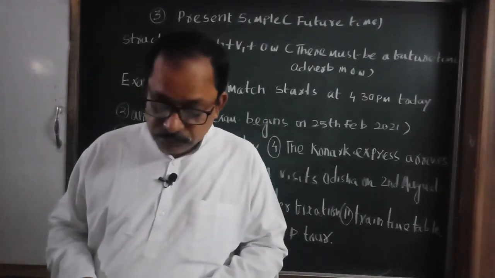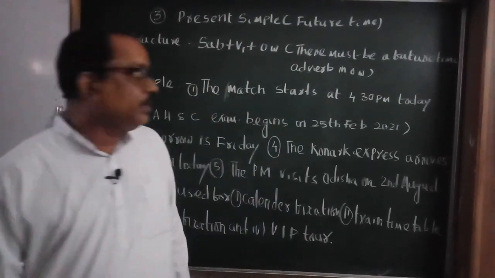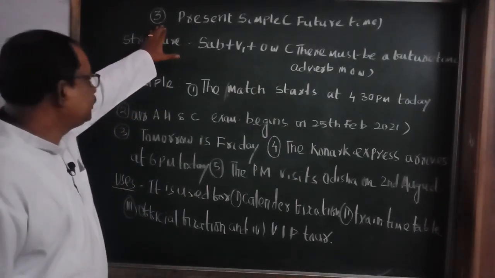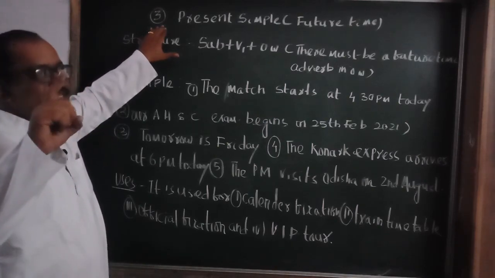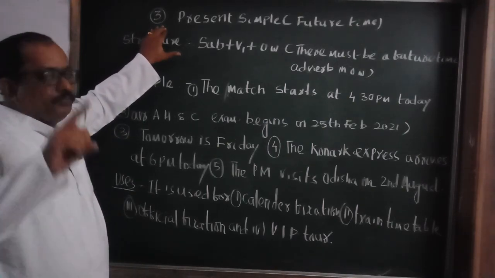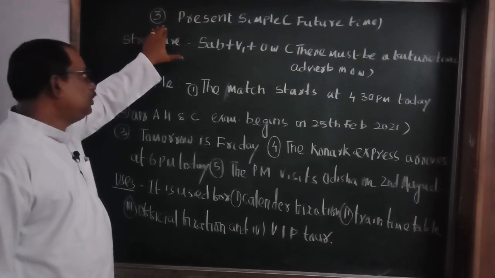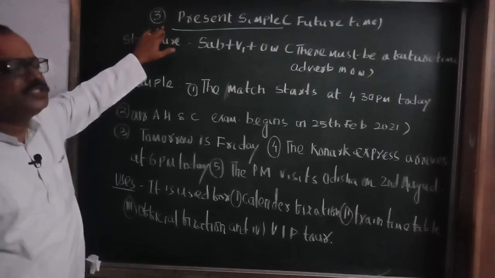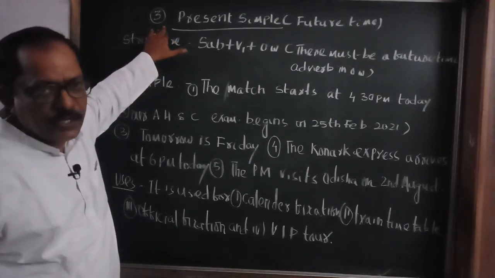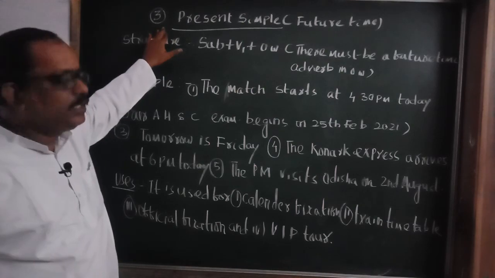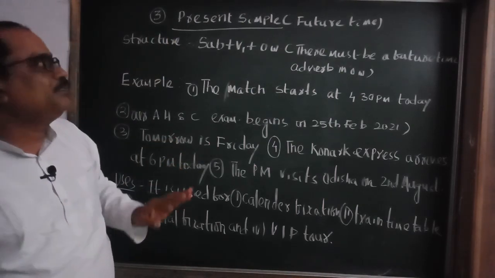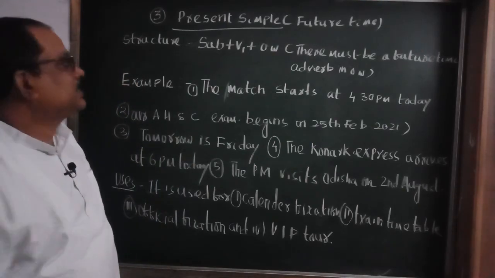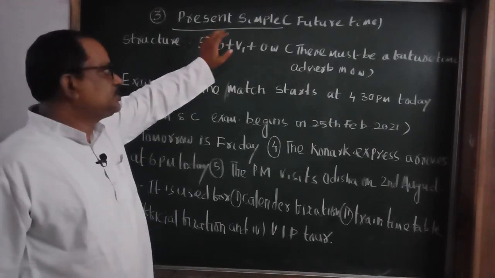Let's come to today's topic. Today we will discuss the third one of future time. In future time we discussed the will/shall structure and be going to for future time. Now we will discuss present simple for future time. This is the special gift of modern English grammar. In ancient English grammar, present simple was not used for future time. But in modern English grammar, we can also use present simple for future time.